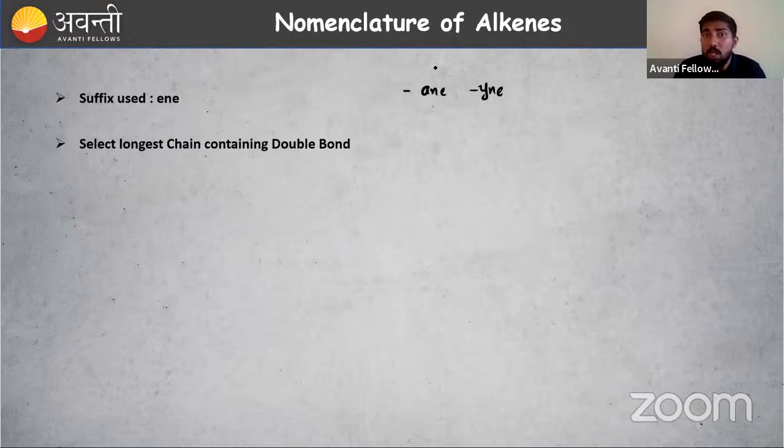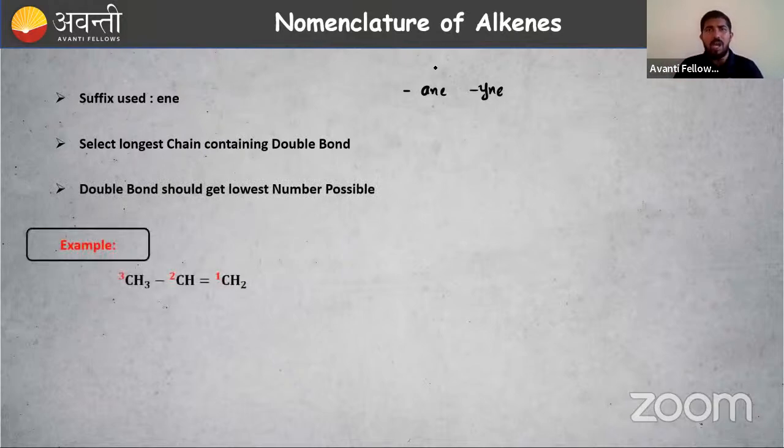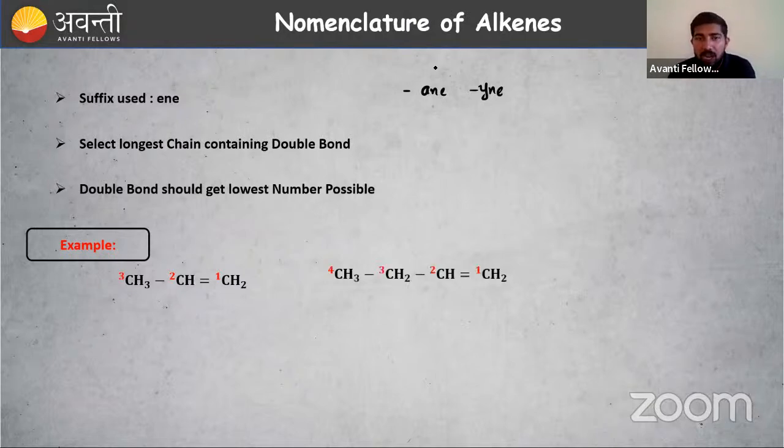Then how to do the nomenclature, how to name a newborn baby? Select the longest chain containing the double bond. That double bond should be included, so try to include the double bond in the longest chain. Then the double bond should get the lowest possible number. We have studied all these rules. Example: how to name this one? Identify the longest carbon chain, and the double bond should be included in it. Then start numbering so that the double bond gets the lowest possible number. What is the position of the double bond? It is at the first position.